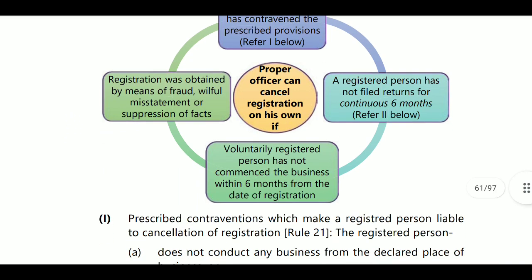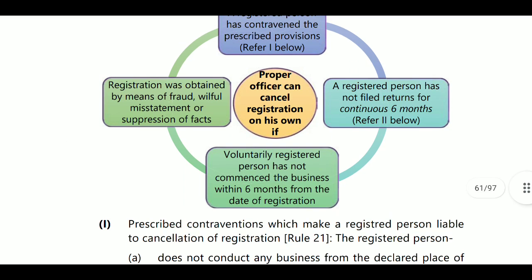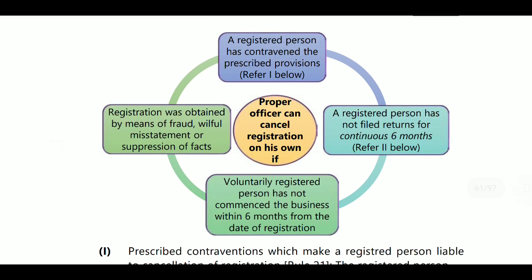Next, a voluntary registered person has not commenced the business within 6 months from the date of registration. So you are taking the registration, but you have not commenced any business. Then it will be treated as cancellation of registration. Next, registration was obtained by means of fraud, willful misstatement or suppression of facts.